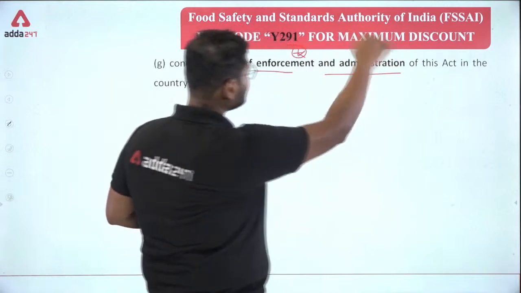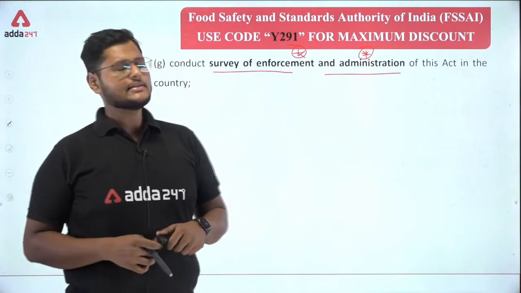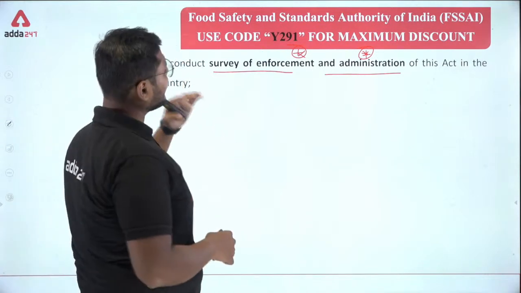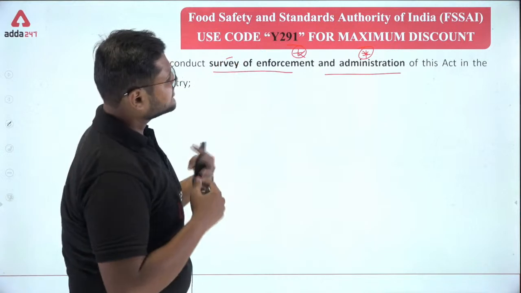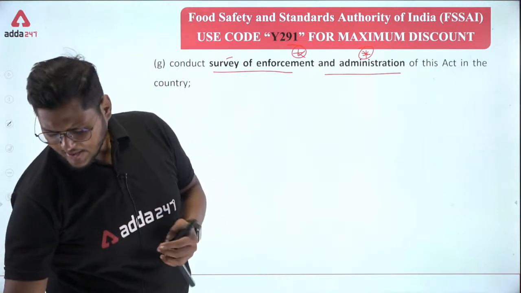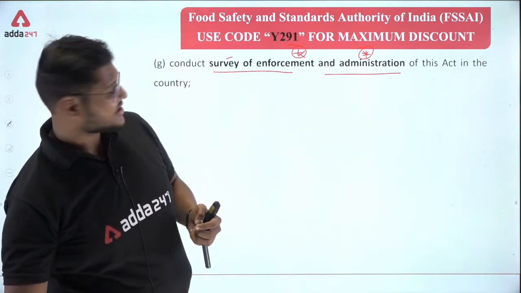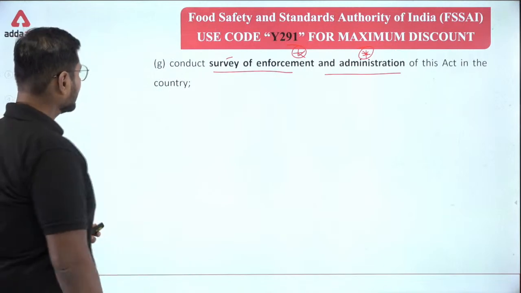Are these people really working in their respective sectors properly? This is usually assessed by surveys. Are the rules, the laws, the regulations being enforced in a proper way? Is the administration working properly in this act? Okay, next,